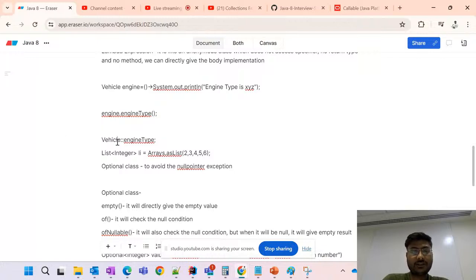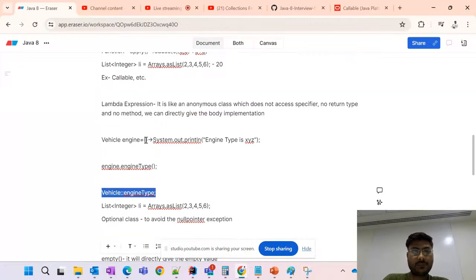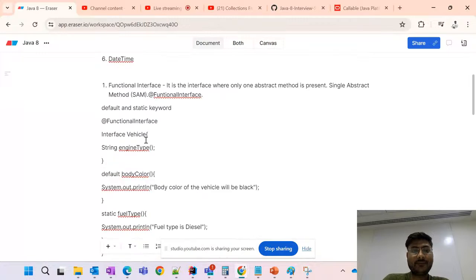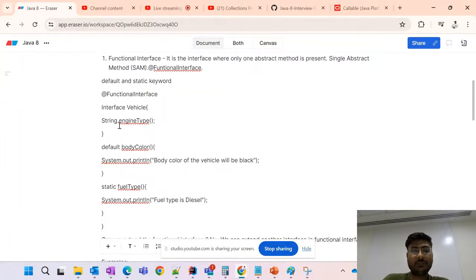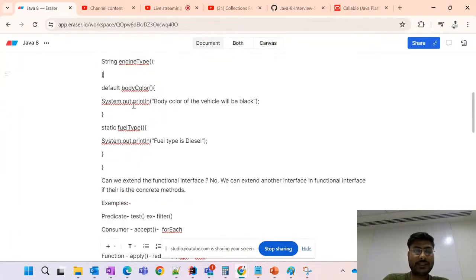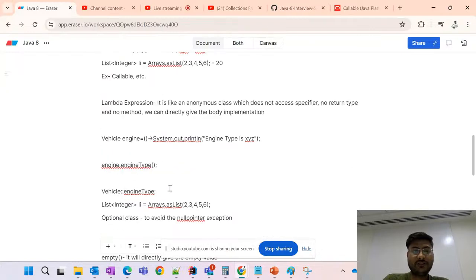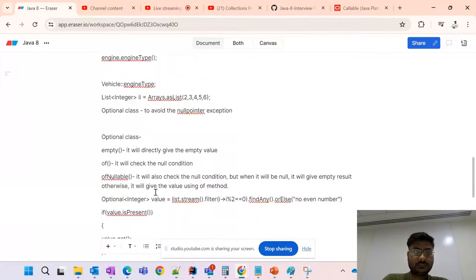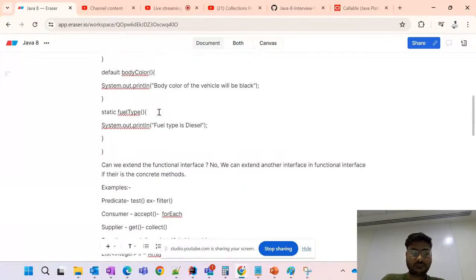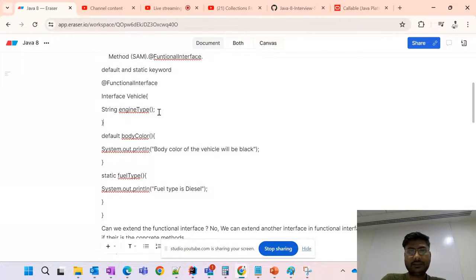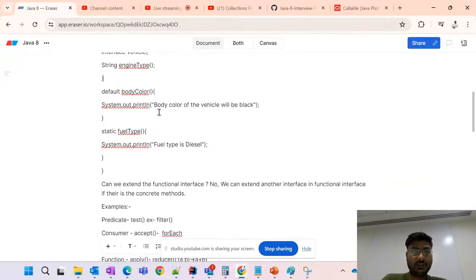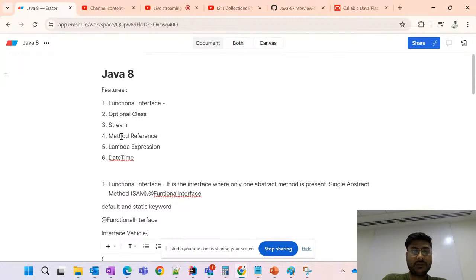So apart from this lambda expression, friends, we can also do this method reference. So make sure that in this method reference, we have defined the method name properly. We define the method name, then only we can do the method reference. So here suppose in the case if we define the method implementation for this engine type, we can directly call this vehicle, then the method reference engine type. Okay, so it will also do the same thing, like it will directly print the value of that method, whatever we are doing. And this is nothing but the method reference.